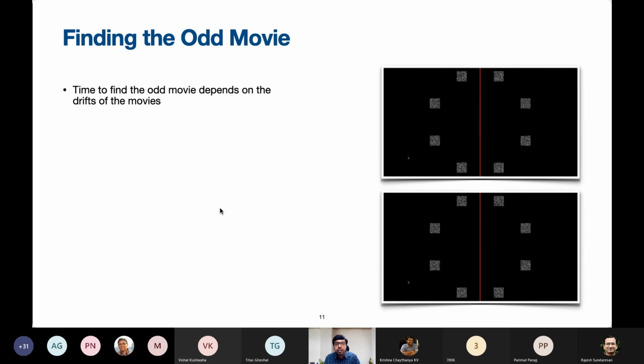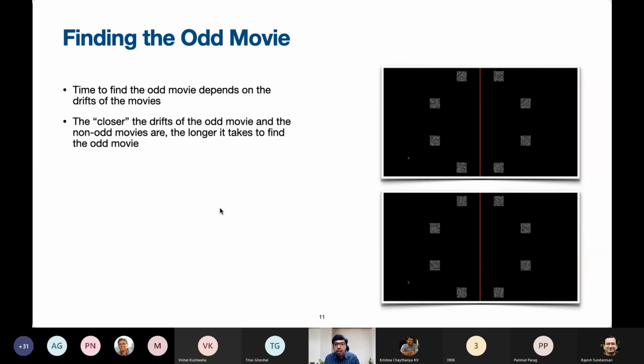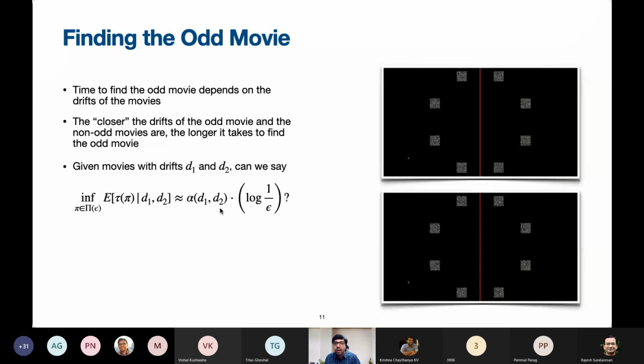The time to find the odd movie, of course, depends on what the drifts of the movies are. The closer the drifts of these movies appear to the eyes, the longer it would take to find the odd movie. So just like how Vaidyan et al. carried out their analysis for static images, can we say that given two movies with drifts D1 and D2, the expected time required to find the odd movie subject to the error probability criterion grows like logarithm of 1 over epsilon?